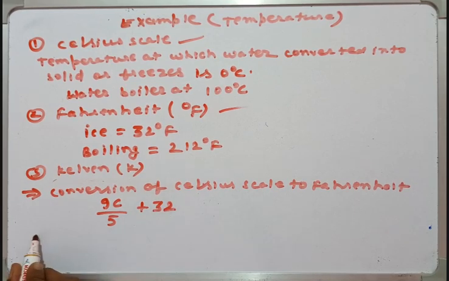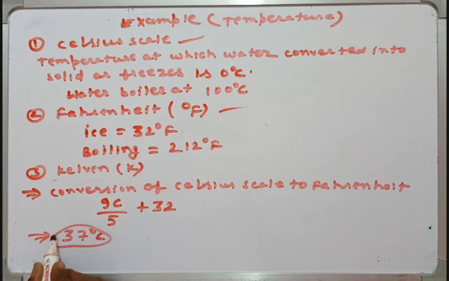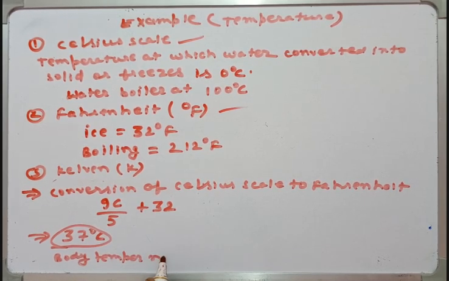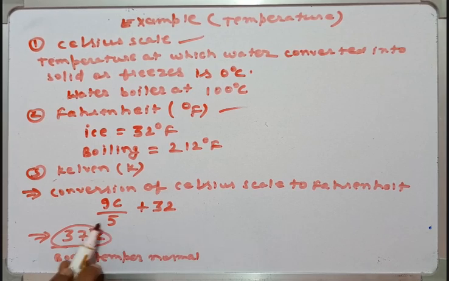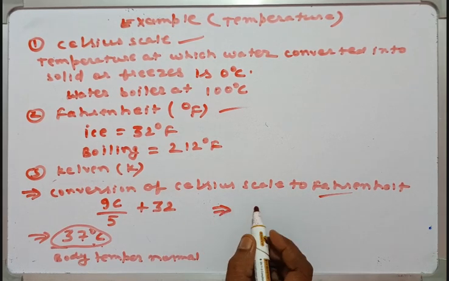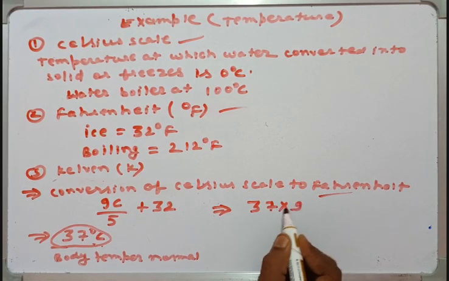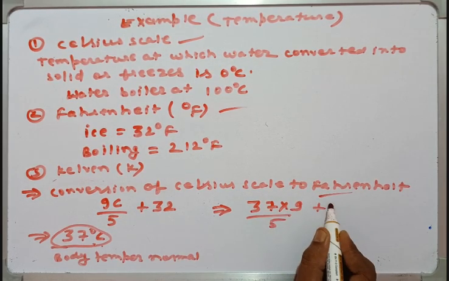Now guys, you see, the body temperature of a normal person is 37 degree centigrade. Now what will be the value of this 37 degree centigrade in Fahrenheit? So simply you put the value 37 into 9 by 5 plus 32.